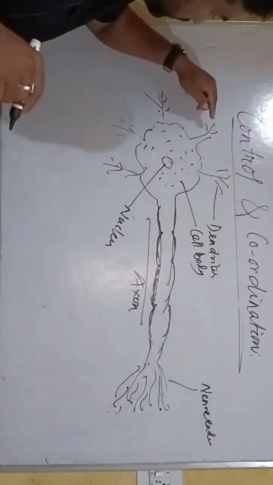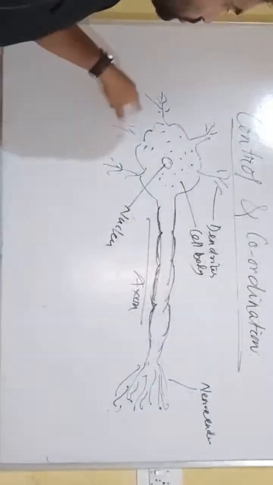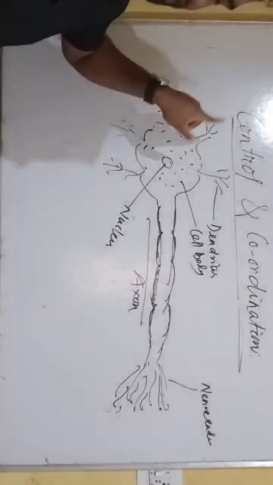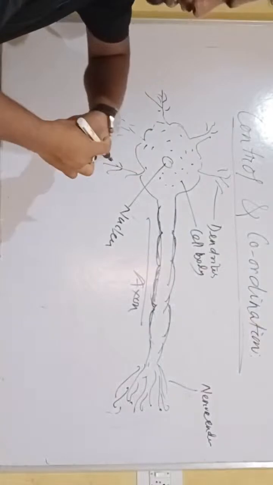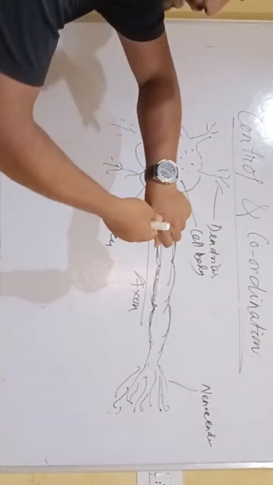Dendrites are connected to the receptors of our sense organ. Suppose here is the sense organ, our skin. Below the skin, our receptors are present. These receptors are connected with the dendrite of a nerve cell. Suppose hot is the stimulus in this case.